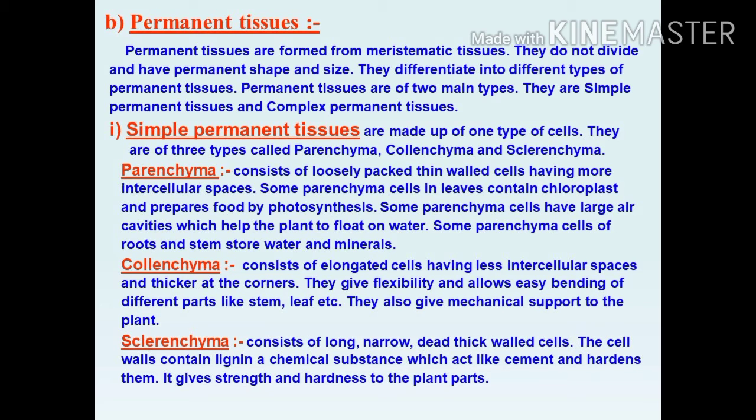The next one is sclerenchyma. It consists of long, narrow, and dead thick walled cells. Underline this point: dead thick walled cells. The cell wall contains lignin. Lignin is a chemical substance. Underline it. The cell wall of the sclerenchyma is made up of lignin. It acts like cement and hardens them, and it gives strength and hardness to the plants, which provides rigidity.